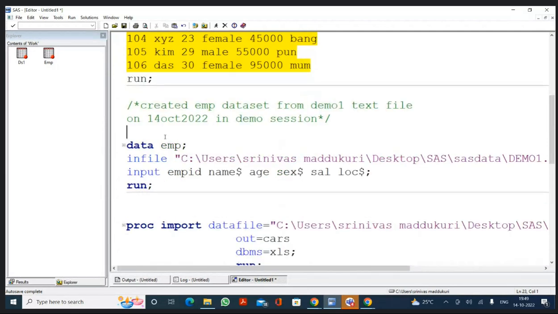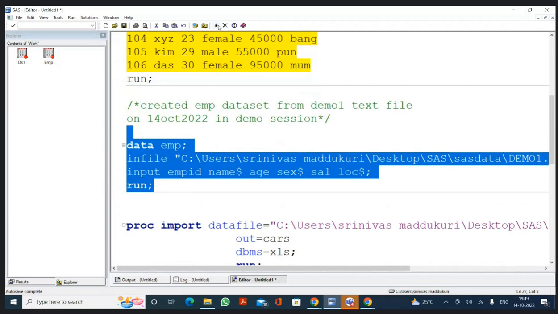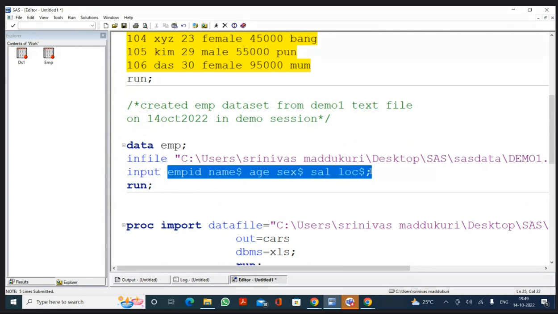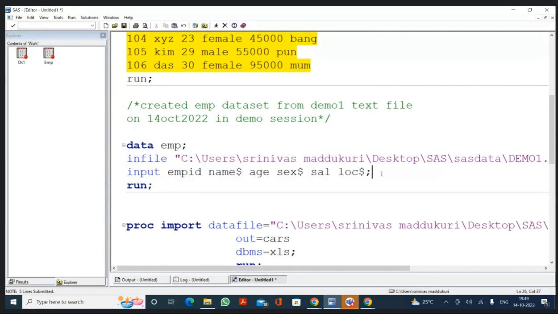Now, tell me, if I execute the program, how many variables am I going to have in the EMP dataset? 6 variables. Why 6 variables? Because in the input statement, I specified 6 variables. Yes, sir. Now the manager came and asked me, he wants to give a 20% bonus on the salary because of this Diwali. So he wants to give a Diwali bonus of 20% on the salary, and he asked me to please create one more variable having the bonus.